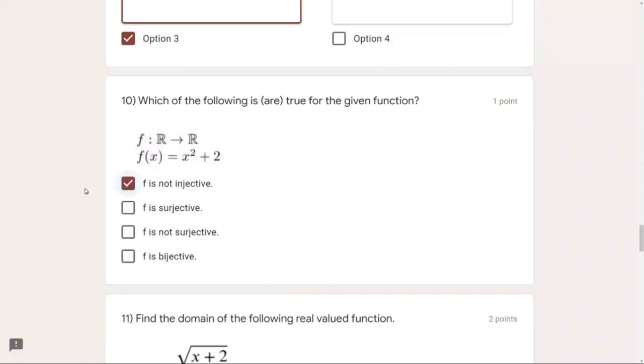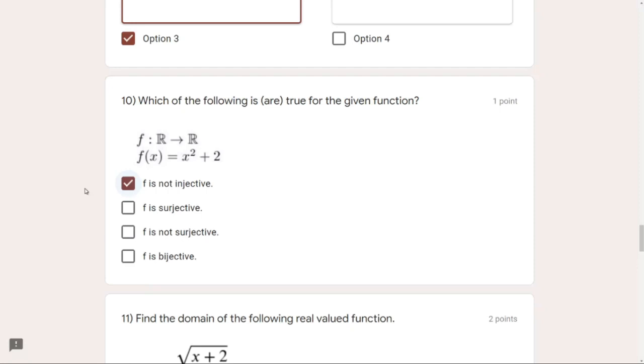Now we have to obtain x out of this, a single standalone x. So what we will do is, x squared equals y minus 2. So x equals square root of y minus 2. In this case, we don't need to take plus minus. We can simply go with x equals square root of y minus 2. Now what we will do is put this x back into the formula. We had f(x) equals x squared plus 2.